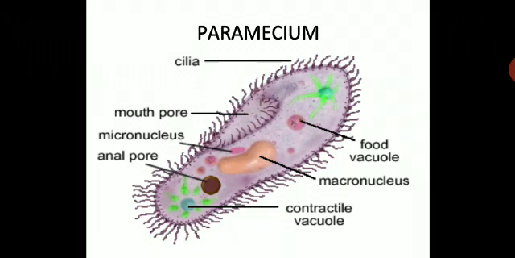Then paramecium, again a unicellular organism. The shape is shoe shape. Here you can see food vacuole, macronucleus, contractile vacuole, anal pore, micronucleus and mouth pore, and cilia as well. So you have to draw this diagram neatly in your notebook.